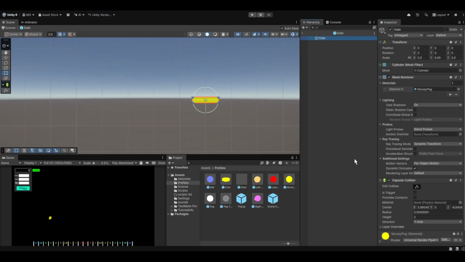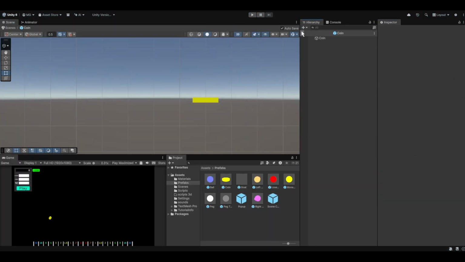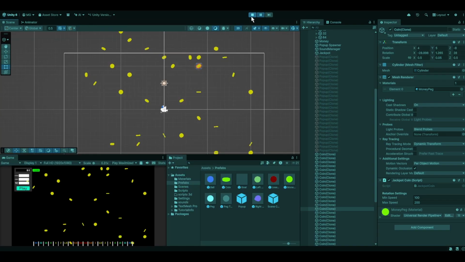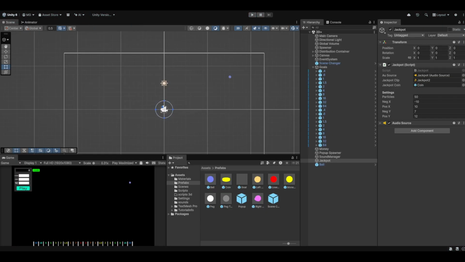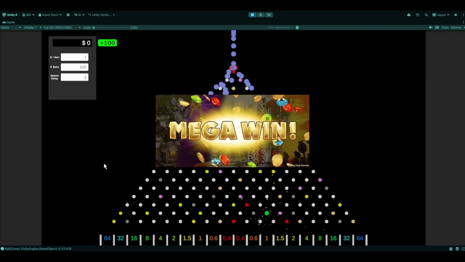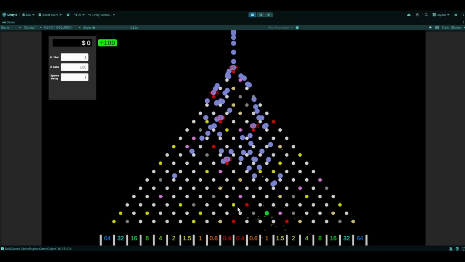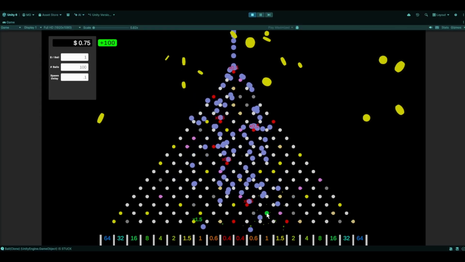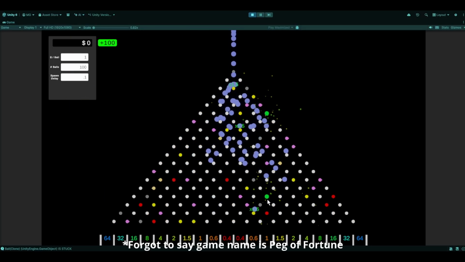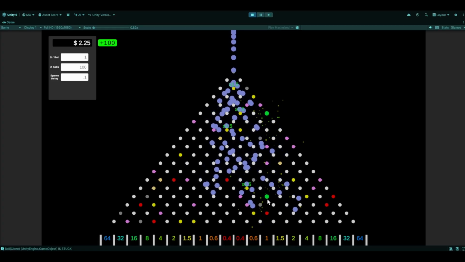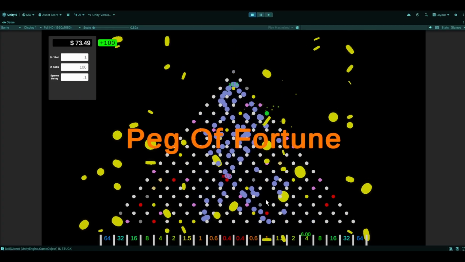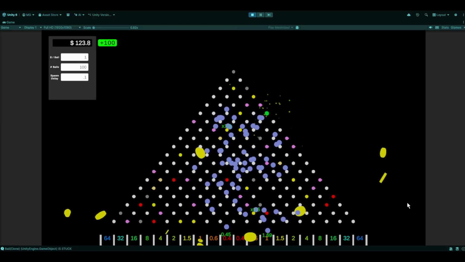Next, I worked on making a jackpot, which is when the player hits the 64 times multiplier goal, and a bunch of coins will fall from the sky like those in the slot machines. But I ended up changing the jackpot to be one of the pegs since it fits the name of the game. I added the Peg of Fortune name effects too. This peg spawns much more rarely than the other ones.